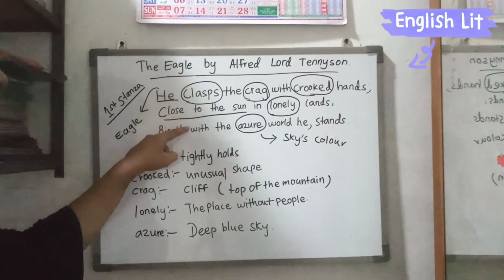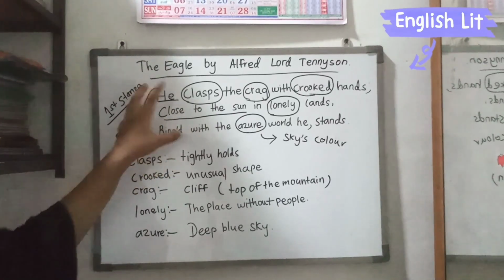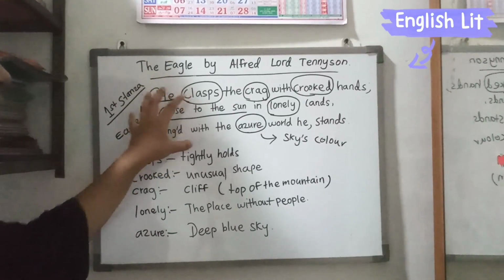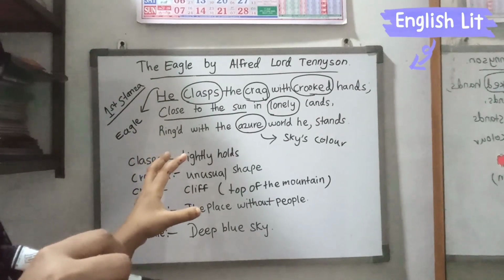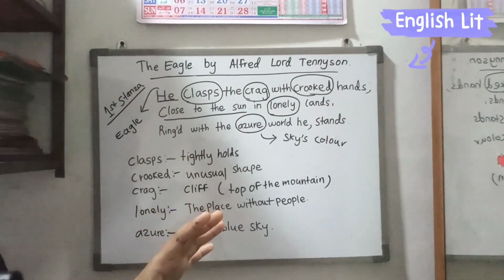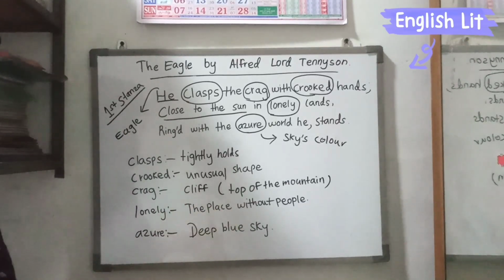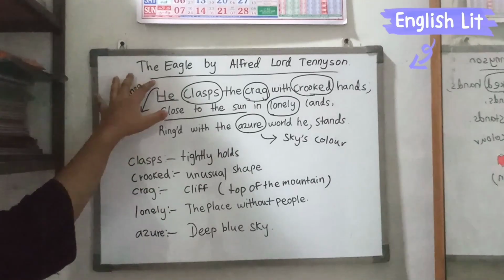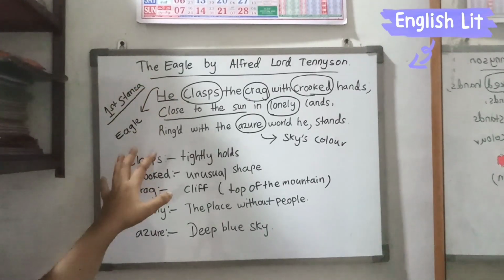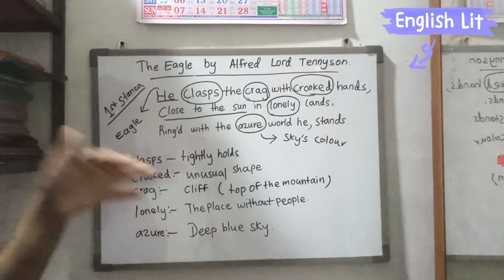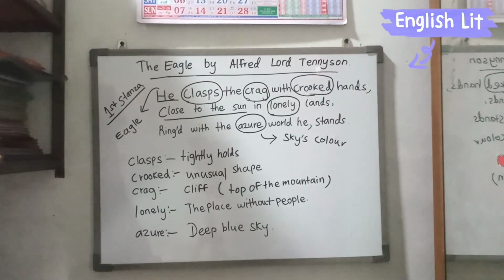The poet is always trying to convey some idea about nature, which means nature belongs to destruction. Nature always creates some destruction for people and almost all creatures. So the eagle can be taken as a creation of nature. He clasped the crag with crooked hands, close to the sun in lonely lands, ringed with the azure world he stands.